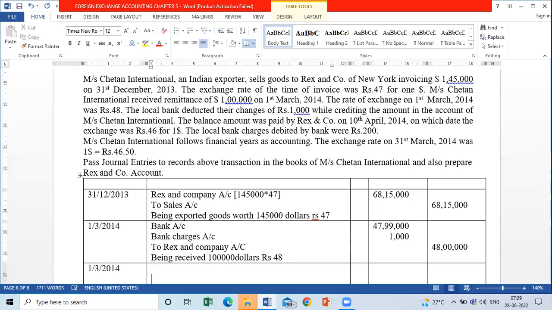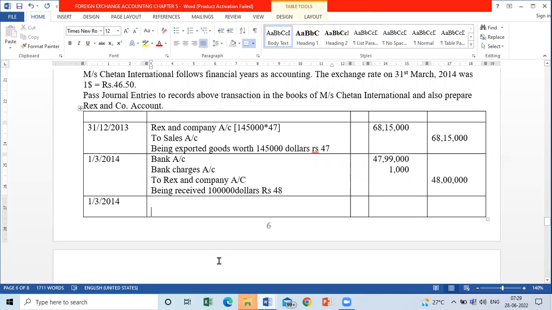फायदा हुआ तो फॉरेन एक्सचेंज फ्लक्चुएशन अकाउंट क्रेडिट. Which account will be debited? Party account, Rex and Company account. Amount will be 1 lakh rupees.